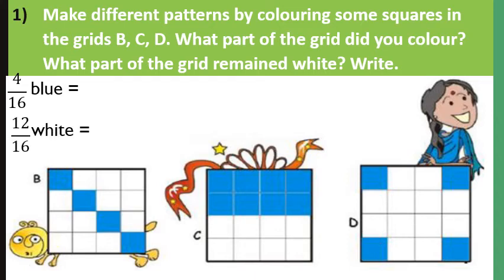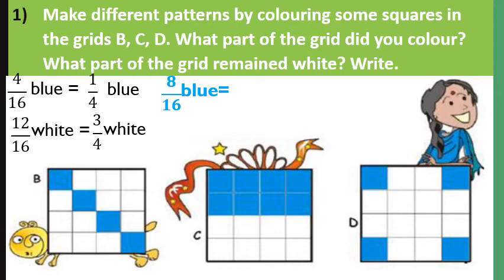1/4 part of 16 is 4. So we can say that 1/4 part is colored blue and the remaining 3/4 part is left white. In grid C, out of 16, 8 boxes are colored blue. So 8 upon 16 blue.